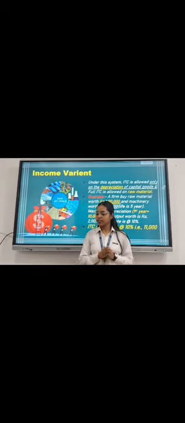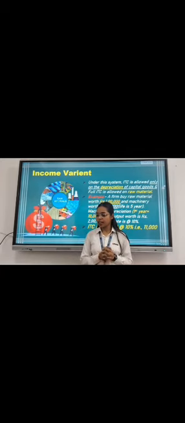The second one is income variant. Under this system, ITC is allowed on raw materials and depreciation of capital goods. For example, a firm buys raw materials worth 1 lakh and machinery worth 50,000. The life is 5 years. Machinery depreciation for the first year is 10,000. Sale output is worth rupees 2 lakh.